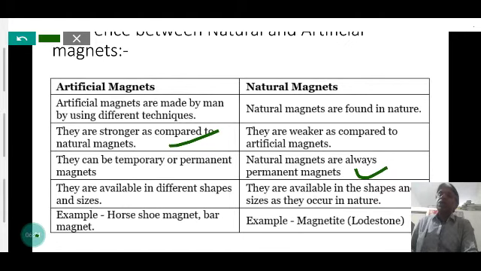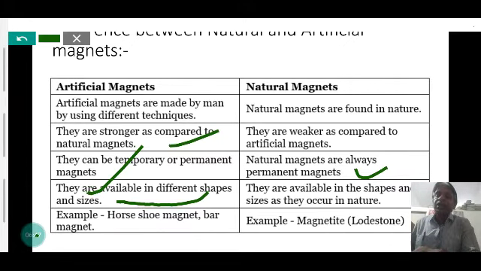But the natural magnet is available in irregular shape when it is mined from the Earth's crust. Examples of artificial magnets are the horseshoe magnet, bar magnet and needle magnet.